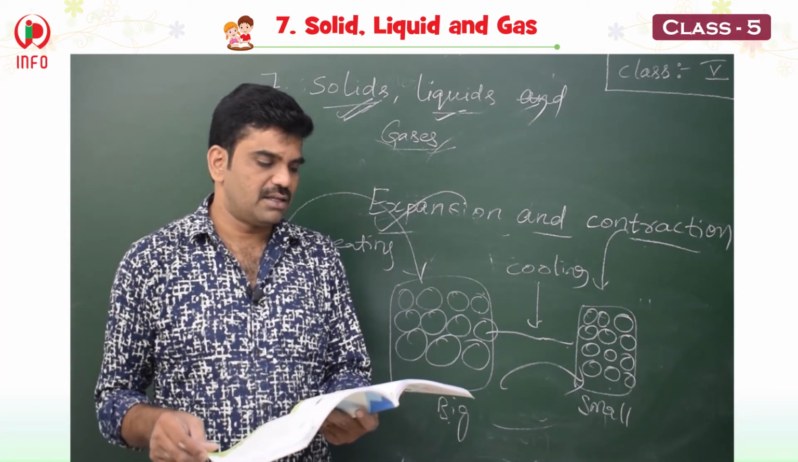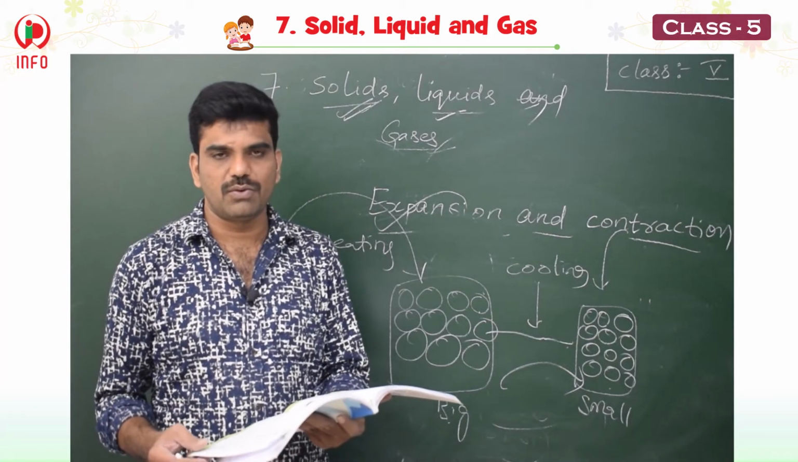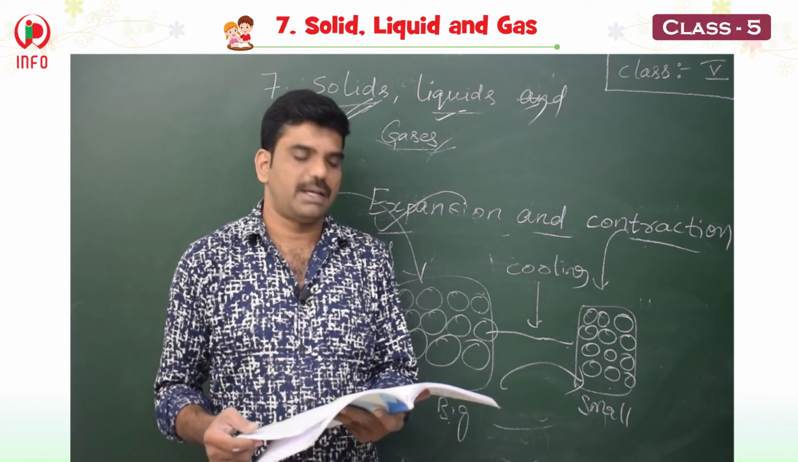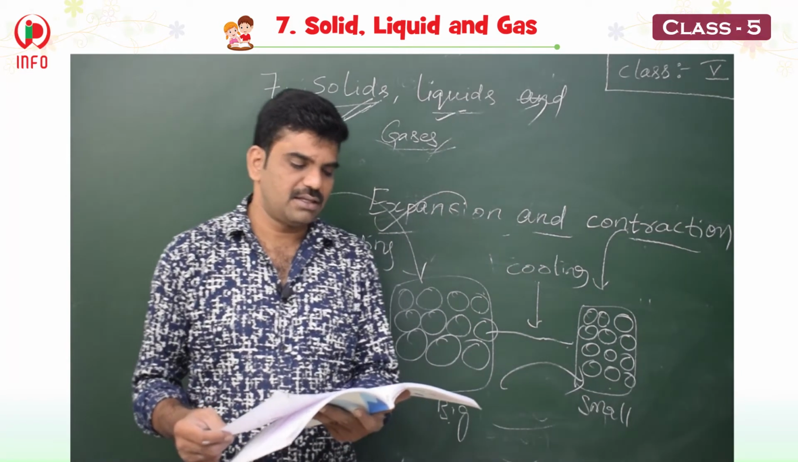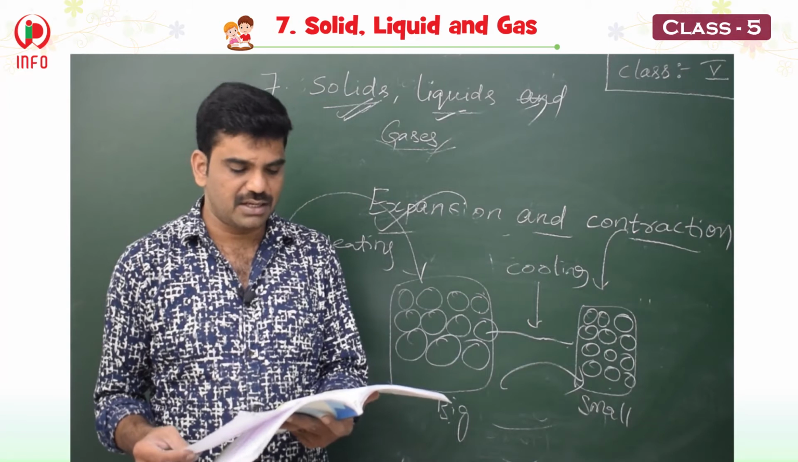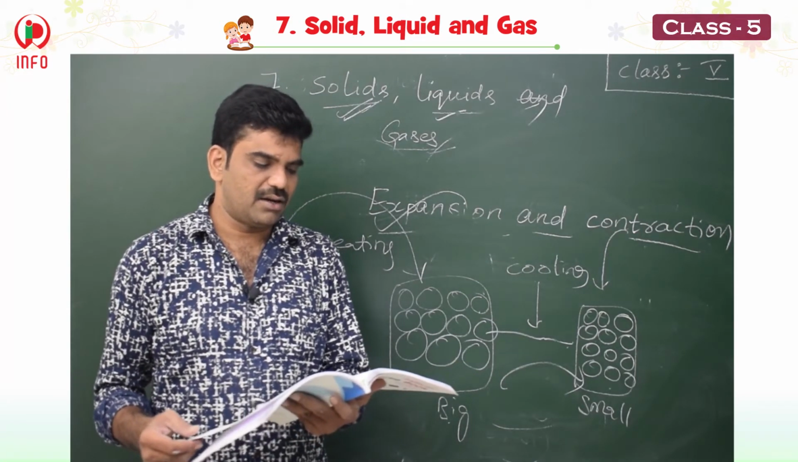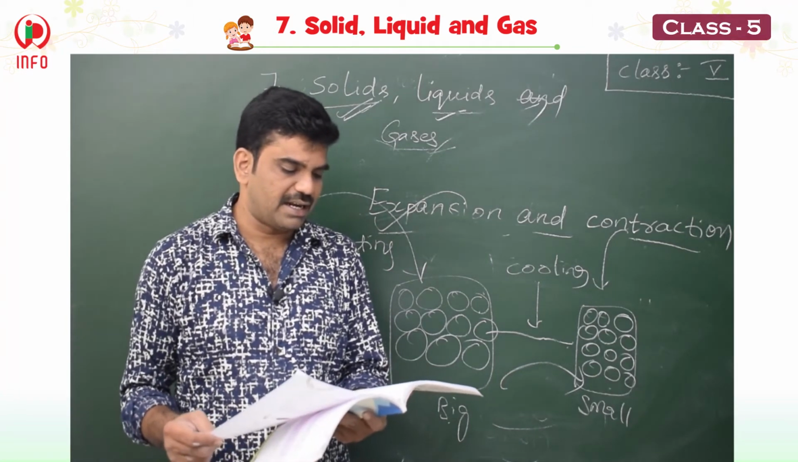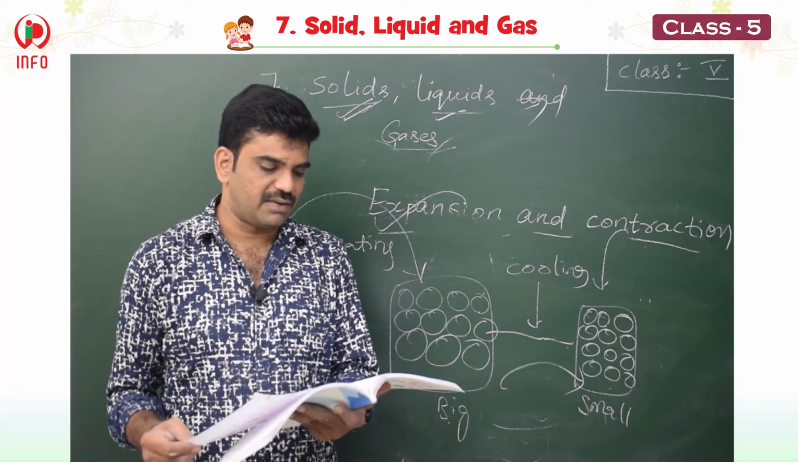In solids, what happens? Molecules move but remain in the same position. In other words, they only vibrate. In liquids, what happens? They glide over each other. In gases, atoms or molecules move freely. And we have seen the arrangement of molecules in solids, liquid and gas.